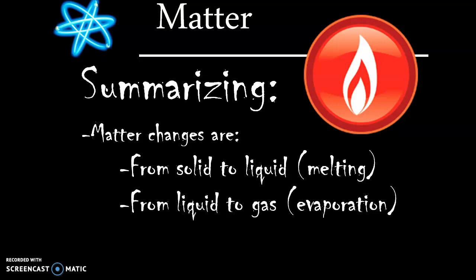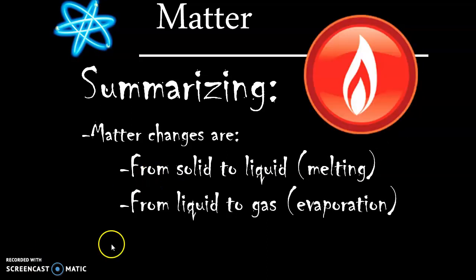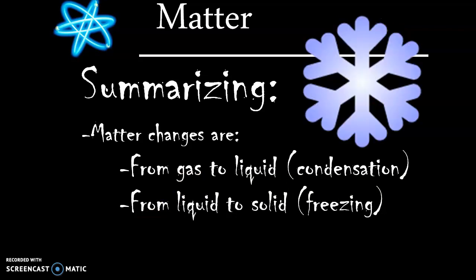So, summarizing, matter changes: from solid to liquid, it's called melting. From liquid to a gas is evaporation. And these two changes need the temperature to be raised, okay? And the other way around, if I cool down, this means that you lower the temperature. It changes from a gas to a liquid thanks to condensation, and from liquid to solid, freezing.